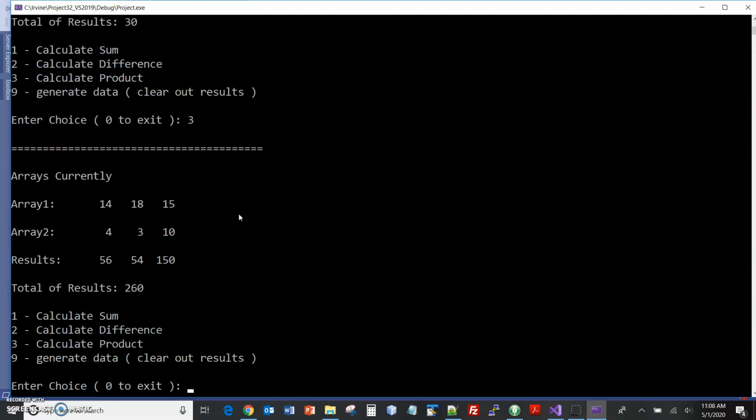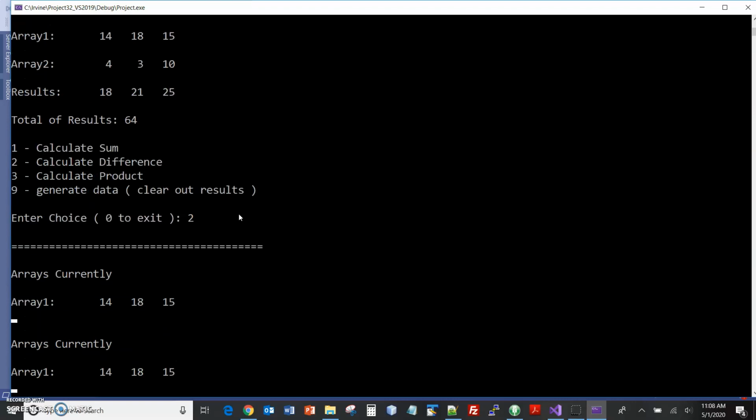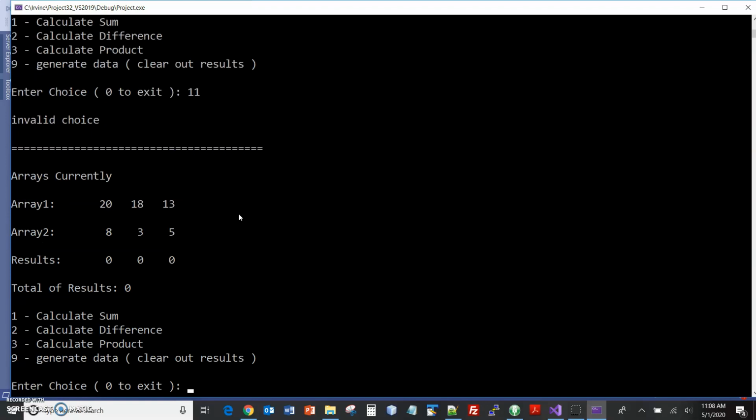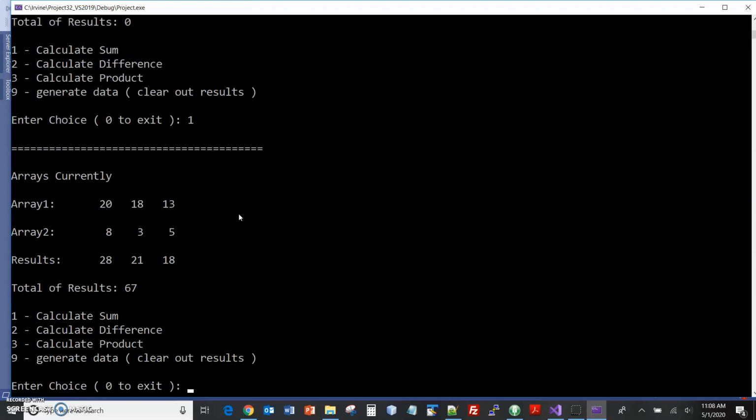If I go back to the sum again, and we'll go back to the difference, if I want a new set of numbers, I regenerate. And so now we can do the sum again. Oops, the sum again. The difference, the product. I can do another generate again.